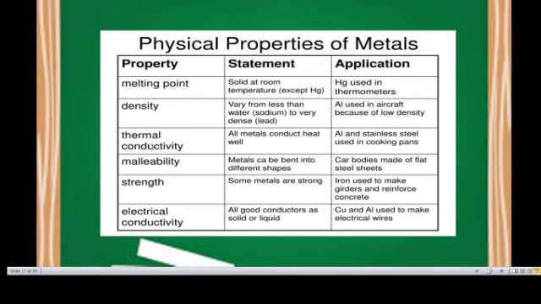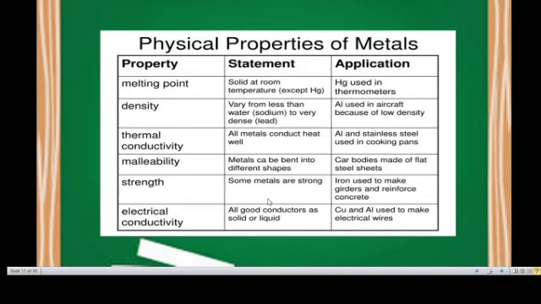Then thermal conductivity. All metals conduct heat well. Aluminum and stainless steel are used in cooking pans. What is the reason? It is a good conductor of heat. Malleability: metals can be bent into different shapes. Car bodies are made of flat steel sheets.